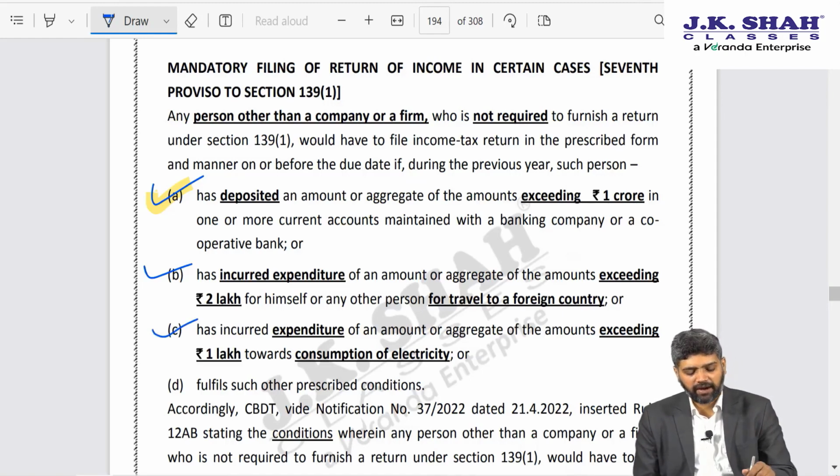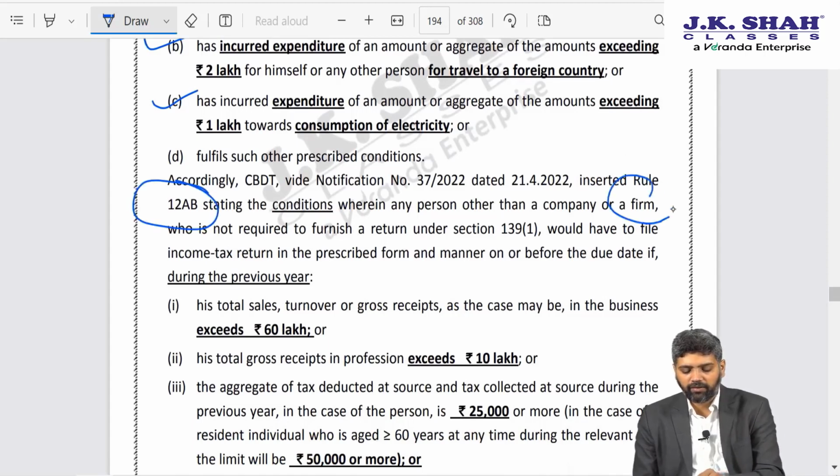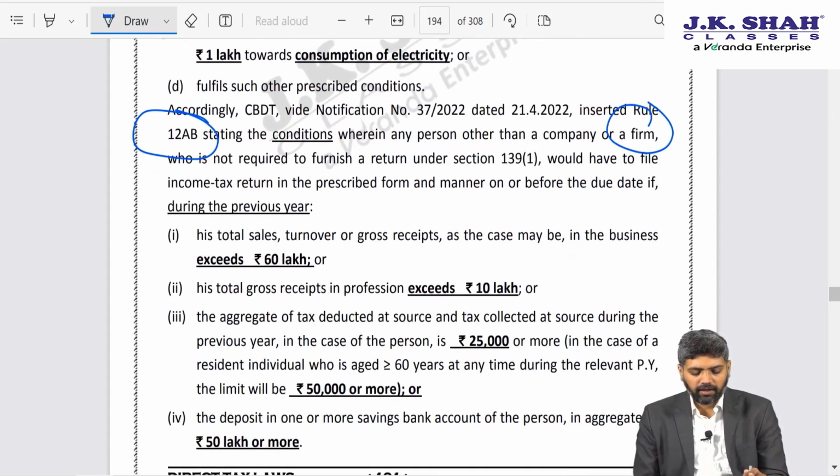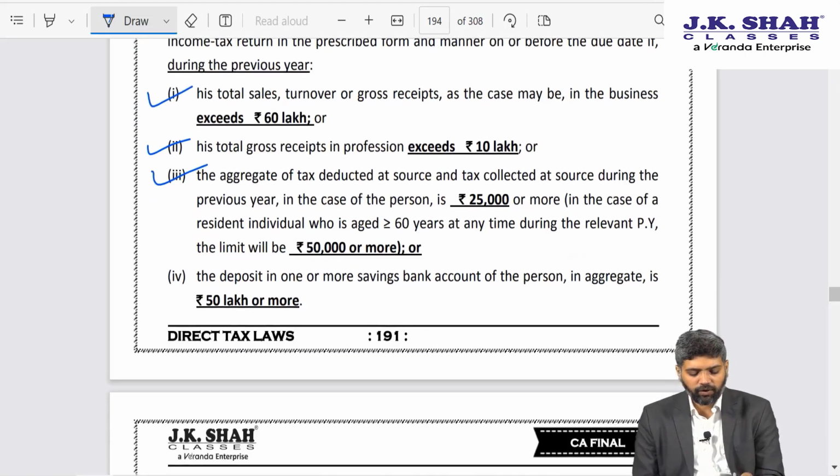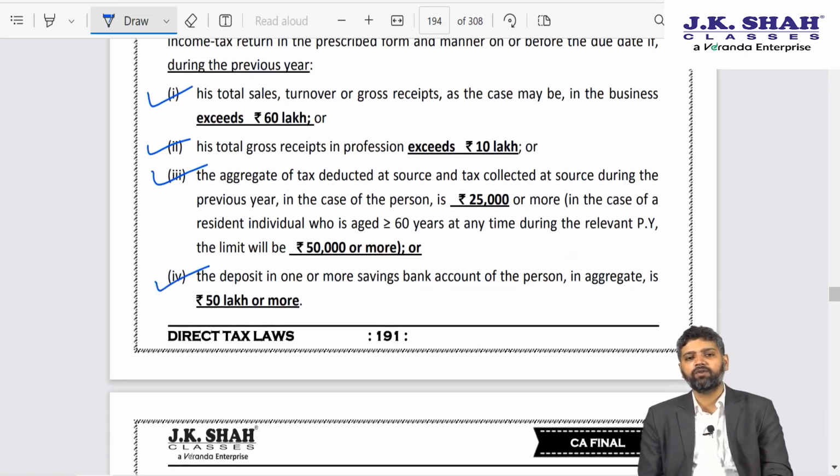Now in that list they have added, vide rule 12AB, further conditions, that is, if any person whose turnover in business exceeds 60 lakhs, if there is any person whose gross receipt in profession exceeds 10 lakhs, or if there is a person whose aggregate of TDS plus TCS exceeds 25,000, or in case of senior citizens 50,000, or a person who has deposited in a savings account 50 lakh rupees or more during the year, then that person is required to furnish a return, notwithstanding the fact that his or her income does not exceed basic exemption limit.